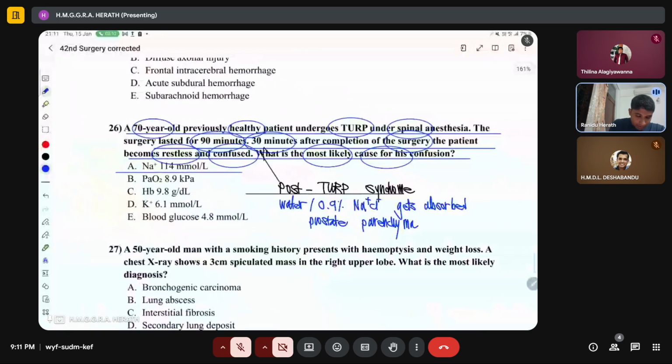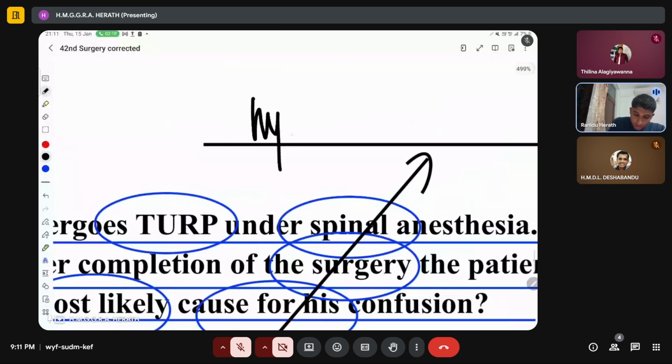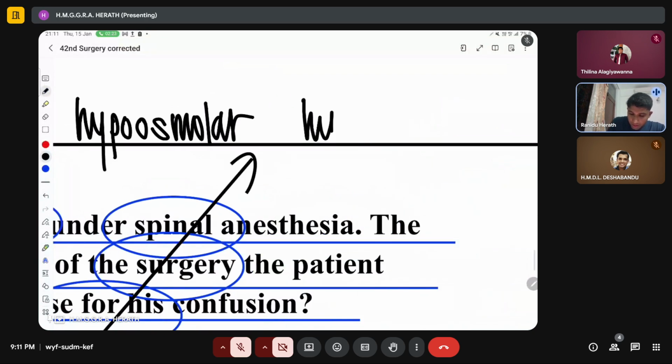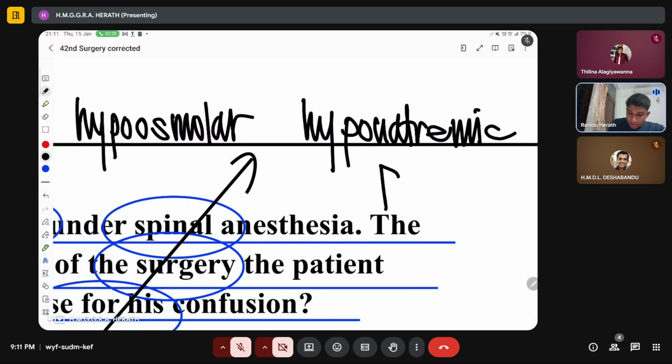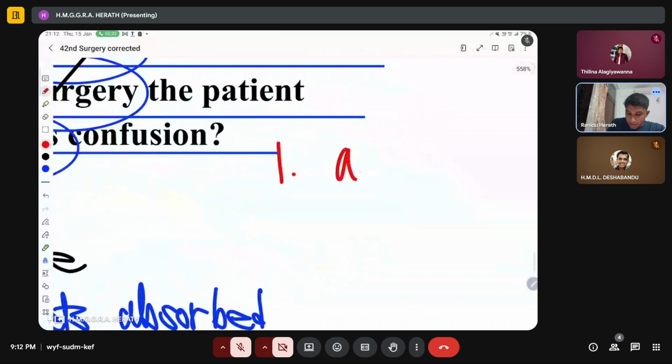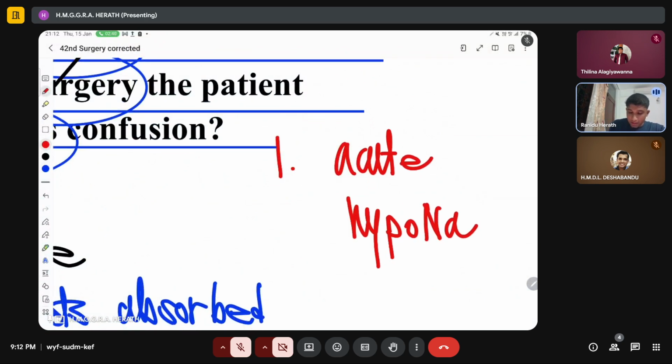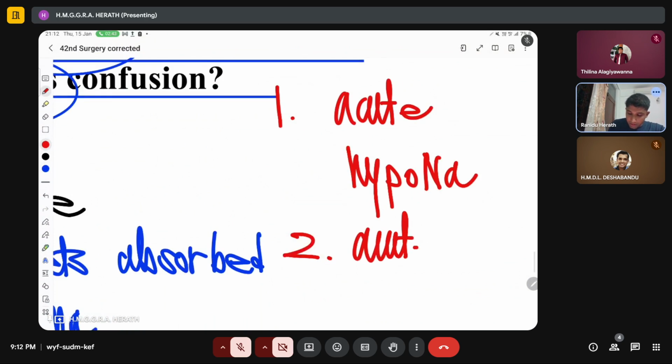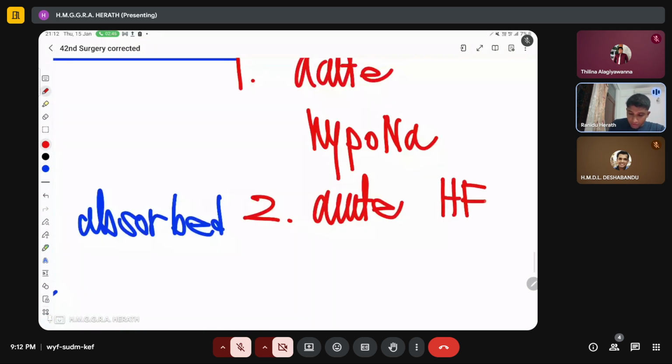hypoosmolar hyponatremic fluid overload. Okay, so that is what we call as TURP, hypoosmolar hyponatremic fluid overload, and that leads to complications like acute hyponatremia, and that can also cause complications like acute heart failure, and acute pulmonary edema, right?